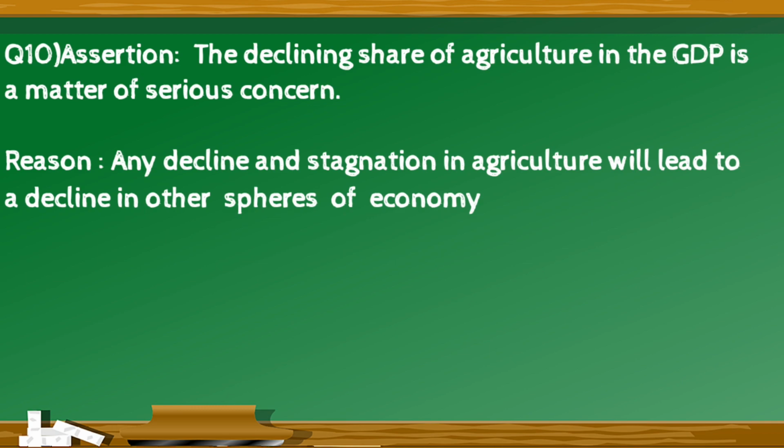Assertion: the declining share of agriculture in the GDP is a matter of serious concern. Reason: any decline and stagnation in the agriculture will lead to a decline in other spheres of the economy.